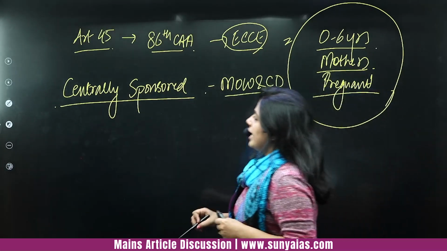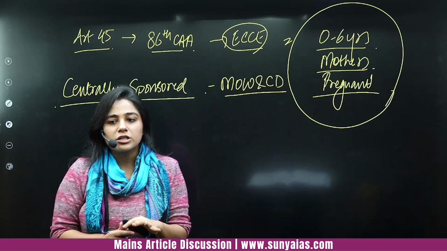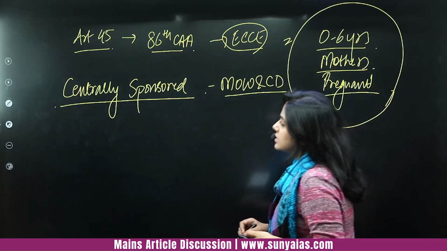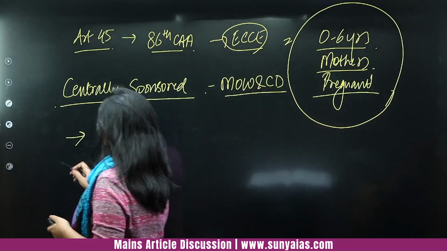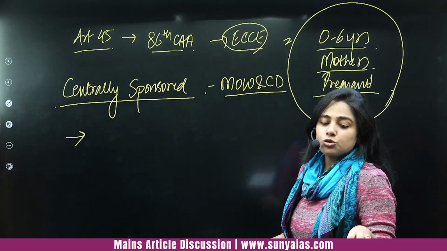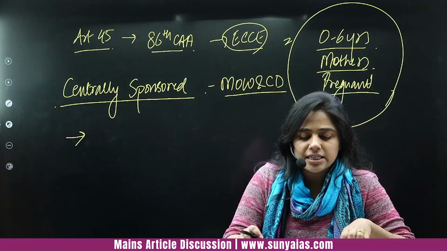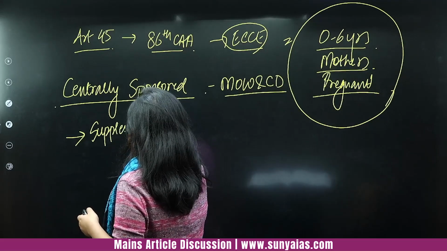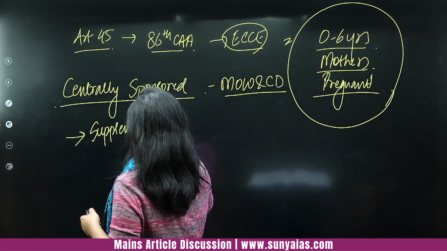Okay. This is not your introduction, I'm telling you to write down what exactly are the services that the Anganwadi system or the Integrated Child Development Scheme seeks to provide. The first is supplementary nutrition.